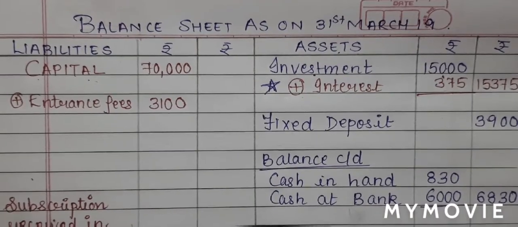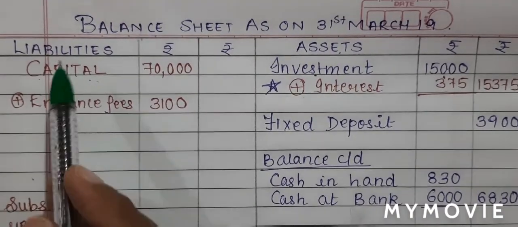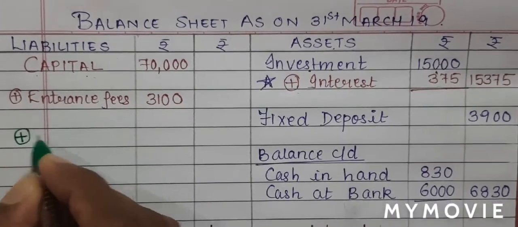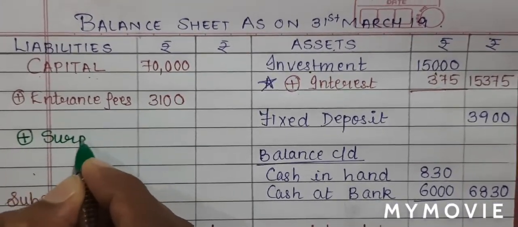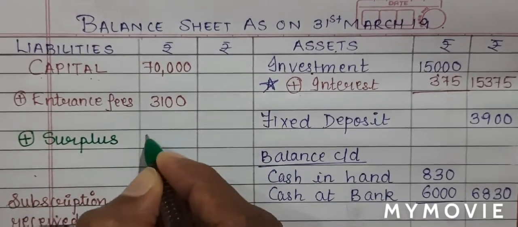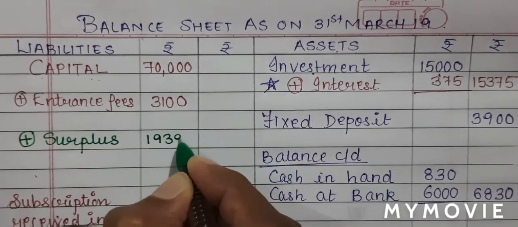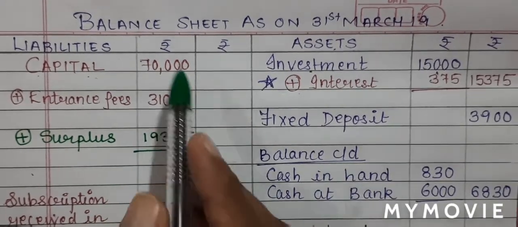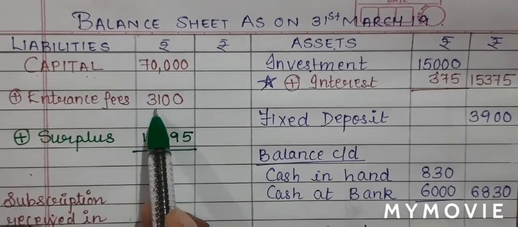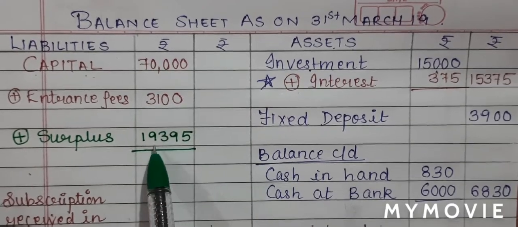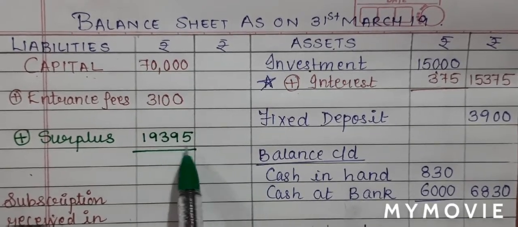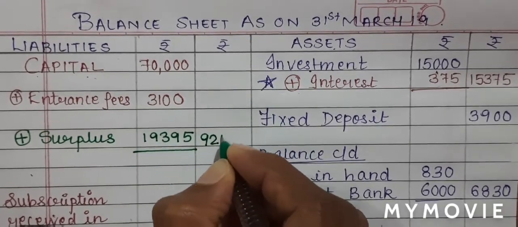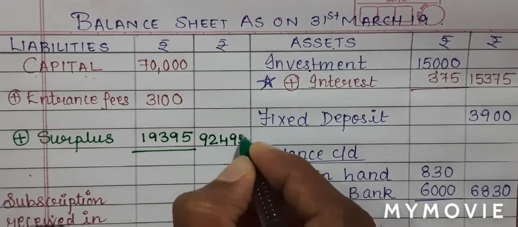Now since our business has got a surplus balance, on the liability side under capital, I will add surplus 19,395. Now I can total my capital column. 70,000 plus 3,100 plus 19,395. I get a total of 92,495.